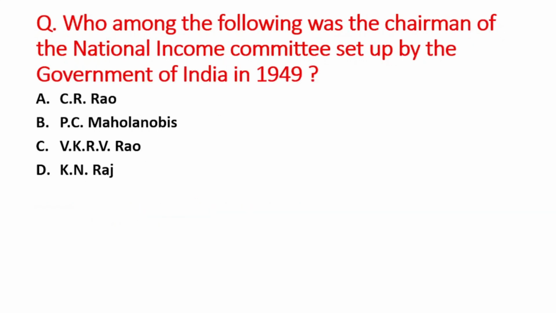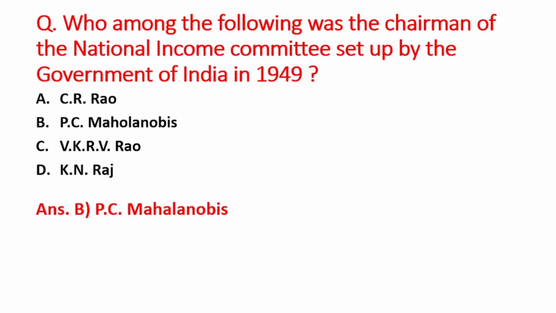Next question is who among the following was the chairman of the National Income Committee set up by the Government of India in 1949? A option is C.R. Rao, B option is P.C. Mahalanobis, C option is V.K.R.V. Rao, and D option is K.N. Raj. So right answer is option B, that is P.C. Mahalanobis.